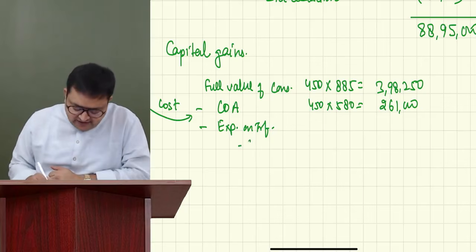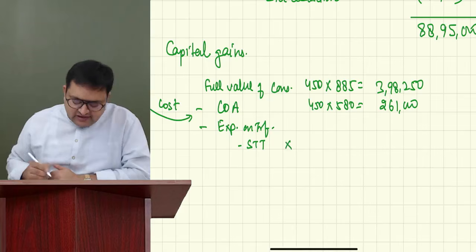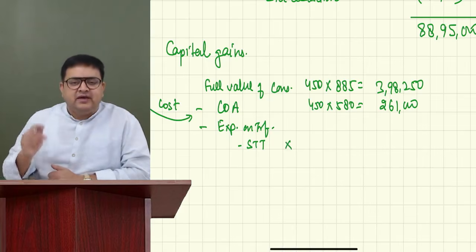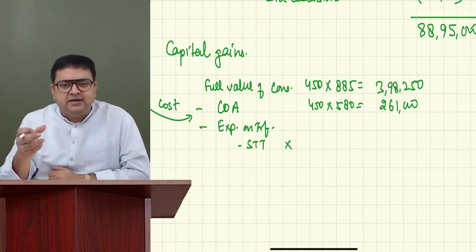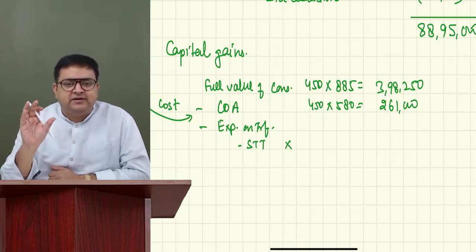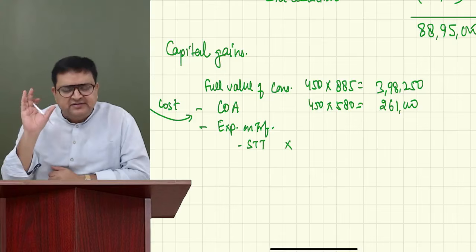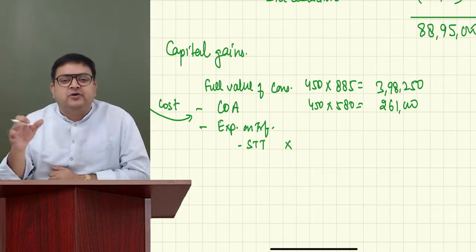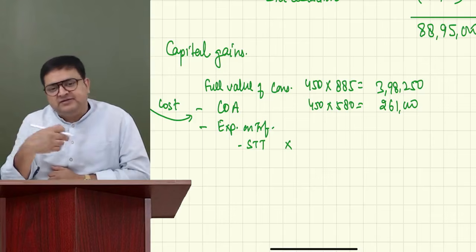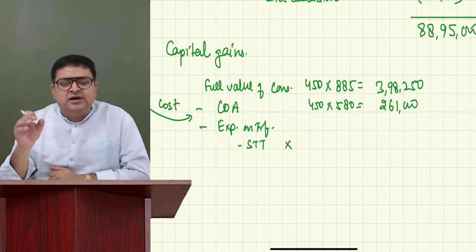So if you have paid STT, it is not an allowable expense. STT is allowed under PGBP. Had it been a PGBP income, I would have allowed STT. So STT is allowed under section 36 as a PGBP deduction. So let's say it is intraday trading, which we call speculative business. Same day purchase, same day sale. That is called intraday trading.